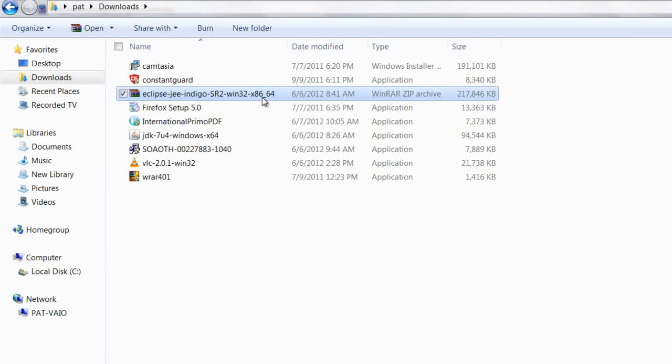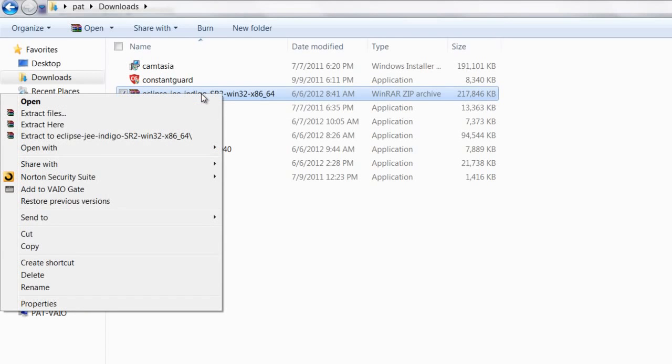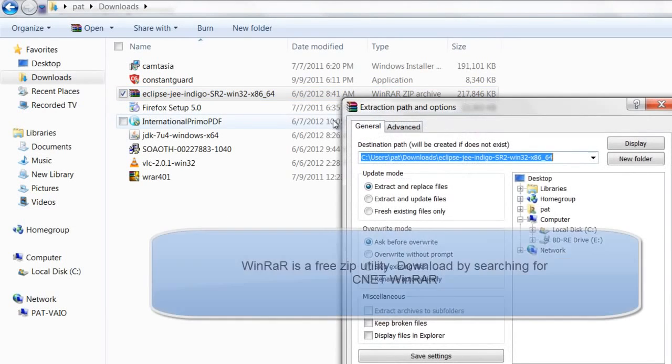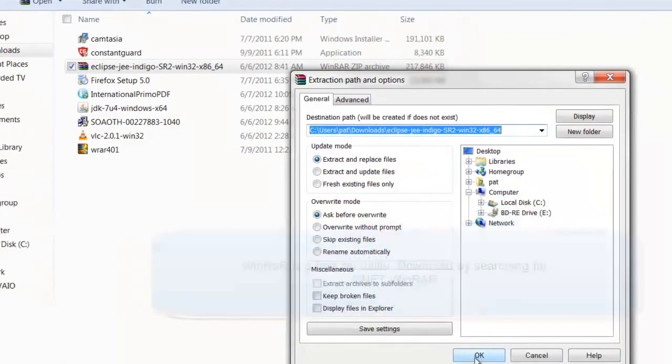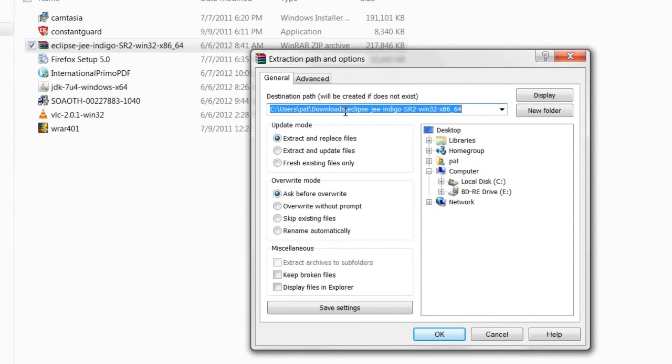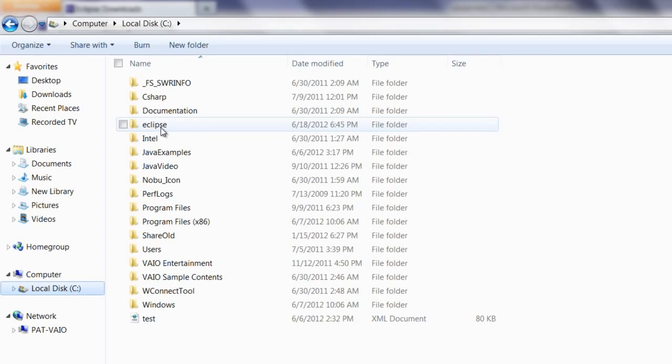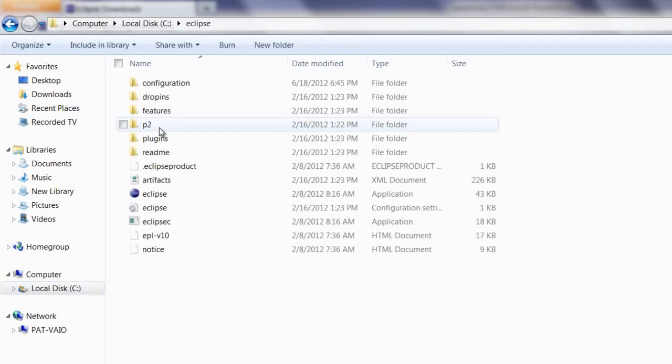Once you download the 64-bit or 32-bit Eclipse, all you have to do is right click, extract files. You can install WinRAR to extract files, and then just click on OK, or you can extract it anywhere. It's just a direct extraction. In my case, I have extracted to this Eclipse folder in C drive.